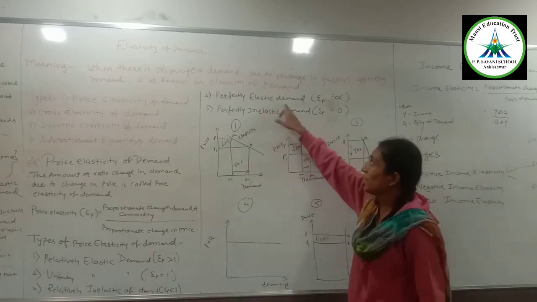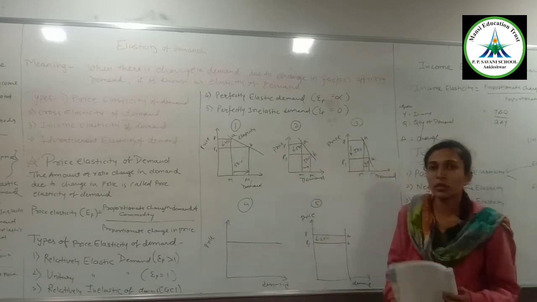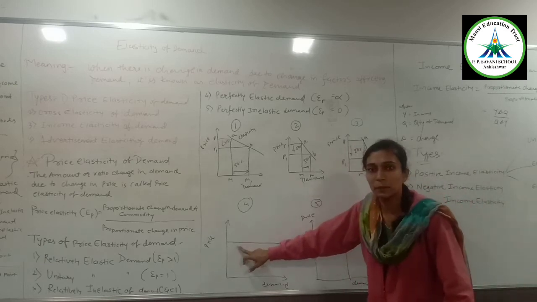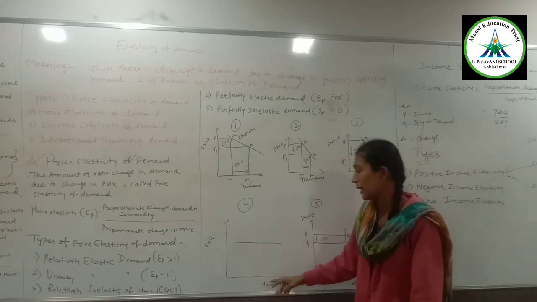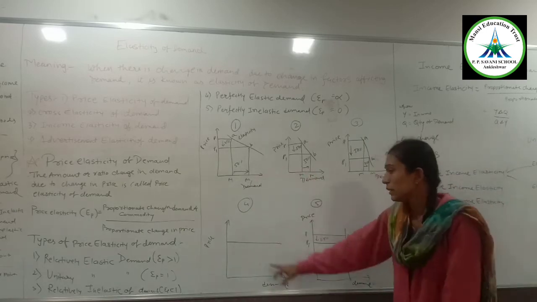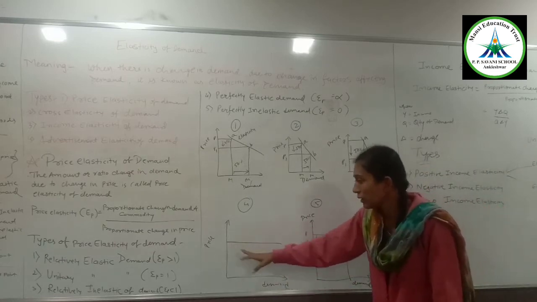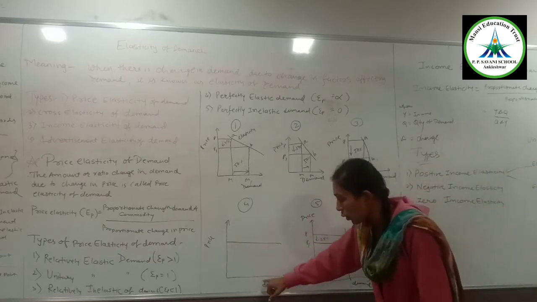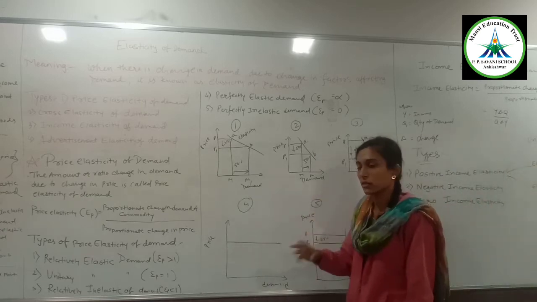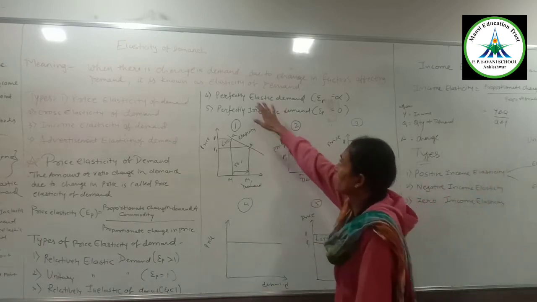Next is perfectly elastic demand. When there is a little change in the price but there is infinite change in demand, then it is known as perfectly elastic demand. And the graph is parallel to the horizontal base. Means your demand with a little change goes infinitely. Then it is known as perfectly elastic.